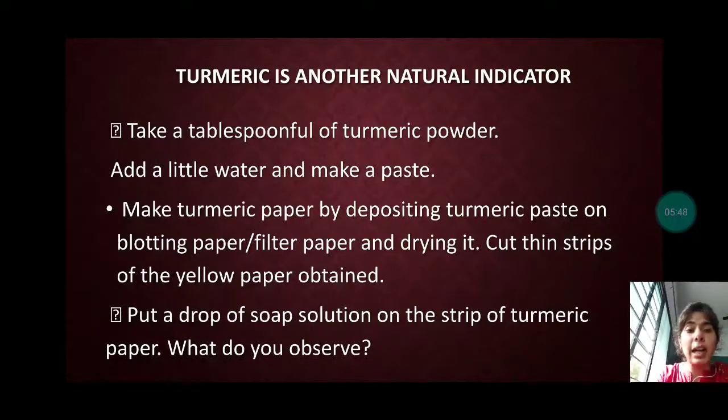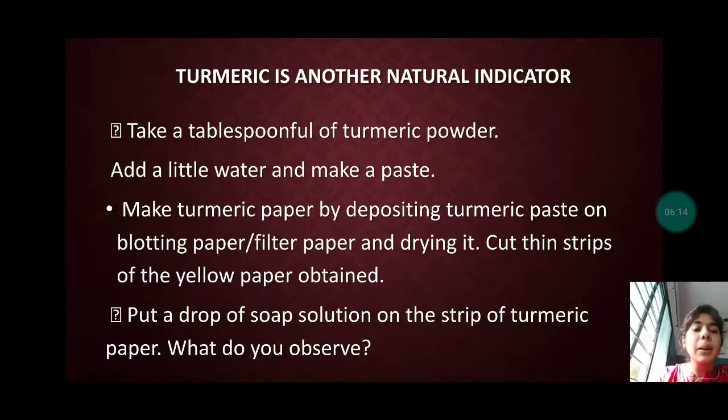Turmeric is another natural indicator. Okay. Let us do one activity with this. We have to take 1 teaspoon of turmeric powder and add a little water and make a paste. अगर हम उसमें पानी डाल देंगे तो एक पेस्ट जैसा स्ट्रक्चर बन जाएगा. बहुत थोड़ा सा पानी डालना है. We are not supposed to add a lot of water in it. Only little water to the powder form.